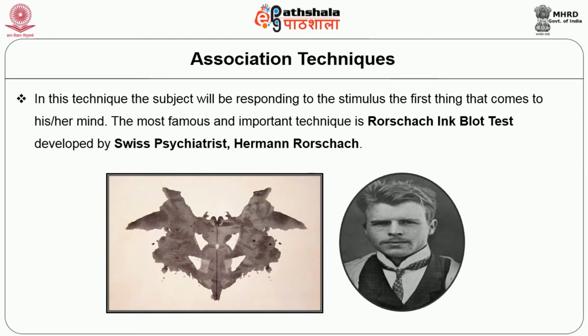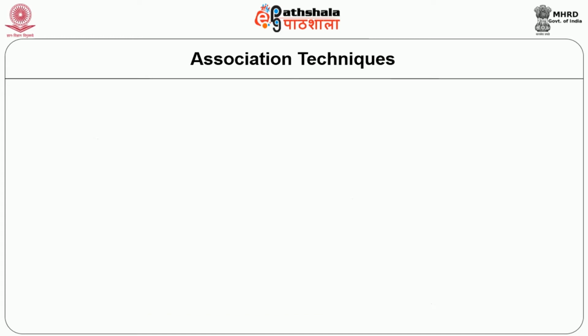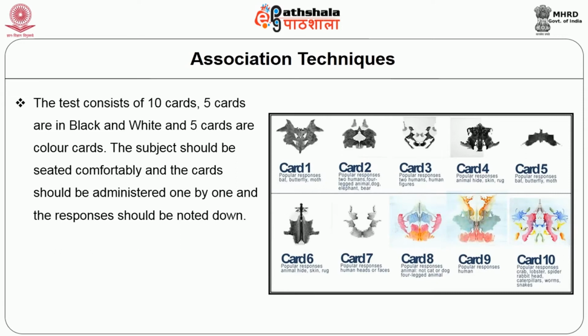The most famous and important technique is the Rorschach Inkblot test, developed by Swiss psychiatrist Hermann Rorschach. The test consists of 10 cards, 5 cards are in black and white and 5 cards are color cards.